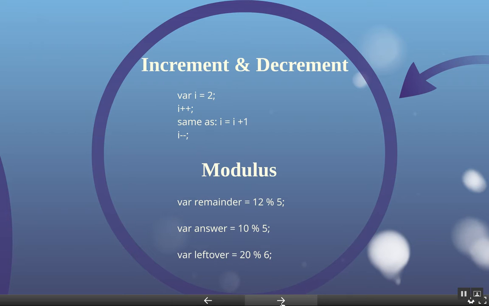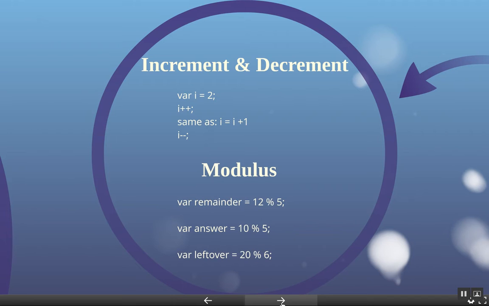The last one says var leftover = 20 % 6; which is modulus 6. So 20 is divided by 6. 6 can go into 20 3 times, which is 18, and you would have 2 left over.